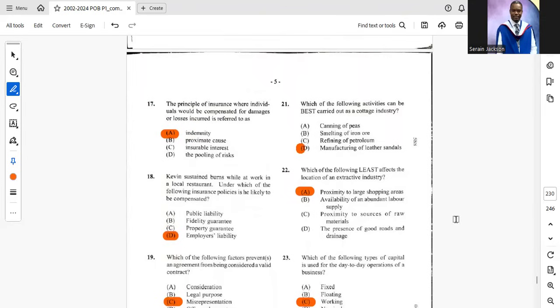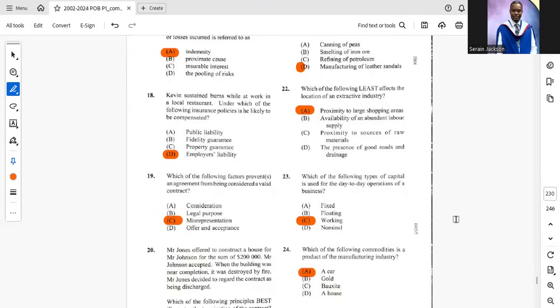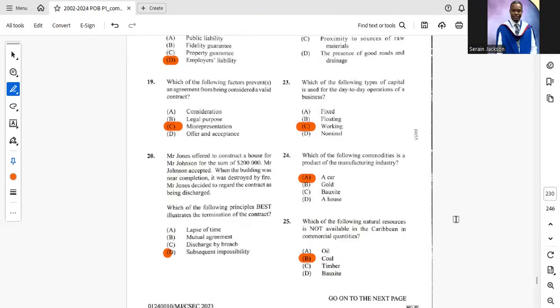Number 17, the principle of insurance where individuals would be compensated for damages or losses incurred is referred to as A, indemnity. See that question already. 18, Kevin sustained burns while at work in a local restaurant. Under which of the following insurance policies is he likely to be compensated? D, employer's liability. Number 19, which of the following factors prevents an agreement from being considered a valid contract? C, misrepresentation. We see that question already.